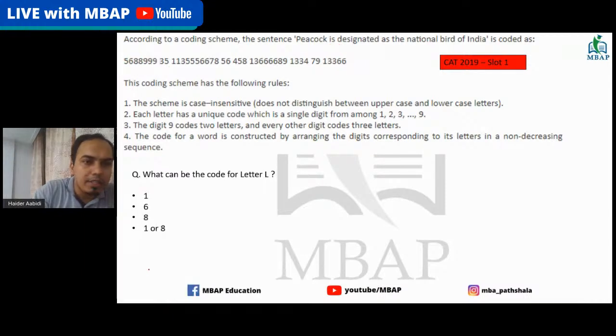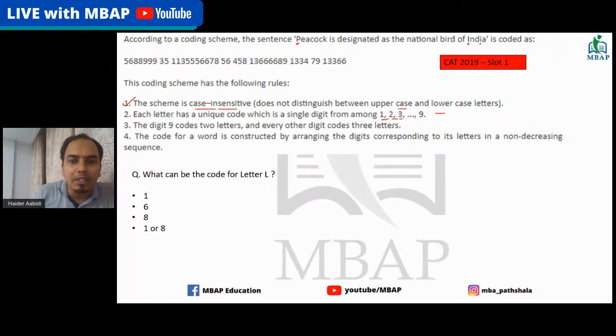The next part is that the scheme is case insensitive. It does not distinguish between upper and lower cases. So this capital P, and if there's a small p, there's no small p by the way, but there is a capital I and a small I, will be considered as one only. It is not going to be different. That's what the first statement says. Each letter has a unique code which is a single digit, from 1, 2, 3 up to 9. Sarath, I think you asked about statement 2. So this is what it means: each letter has a unique code.